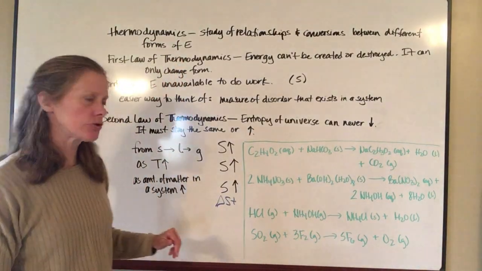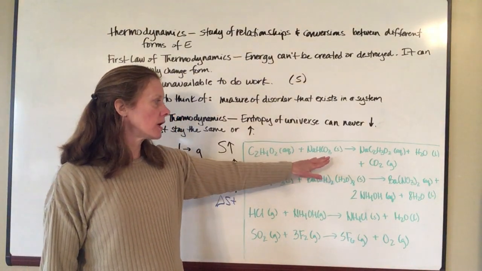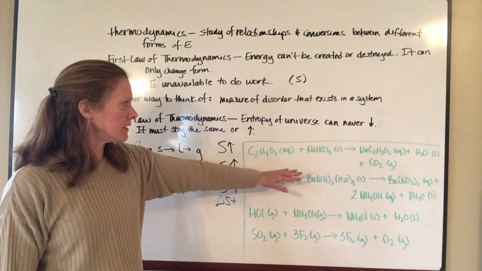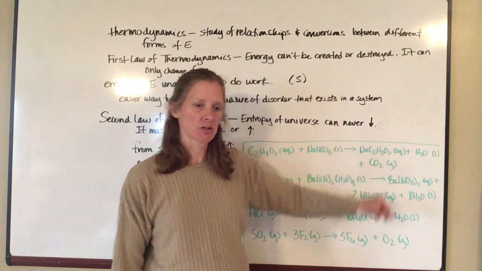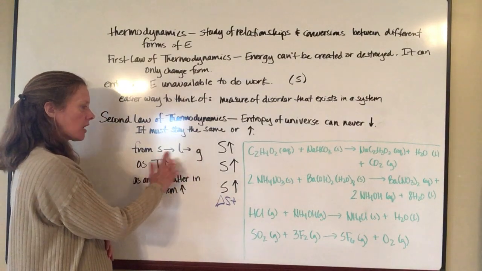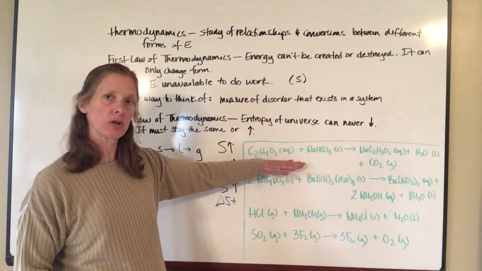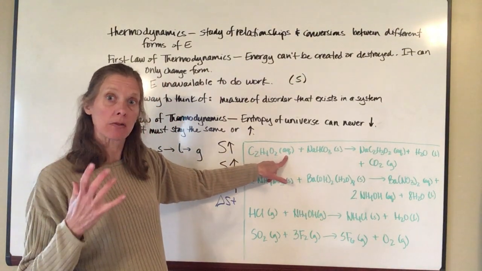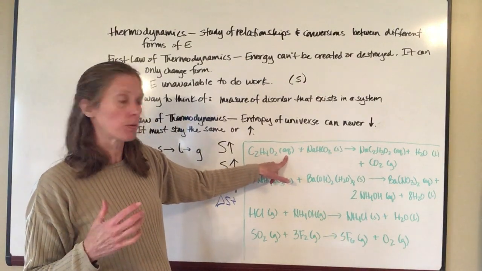So if we look at this first equation here, I've got C2H4O2 reacting with sodium bicarbonate, which is actually baking soda. And it gives me sodium acetate and water and carbon dioxide gas. So if I think about the fact that going from solid to liquid to gas increases my entropy, if I look at the left-hand side of the equation, I have something that's aqueous. So I can think of that as basically liquid form. It's aqueous, so it's going to be in liquid water.